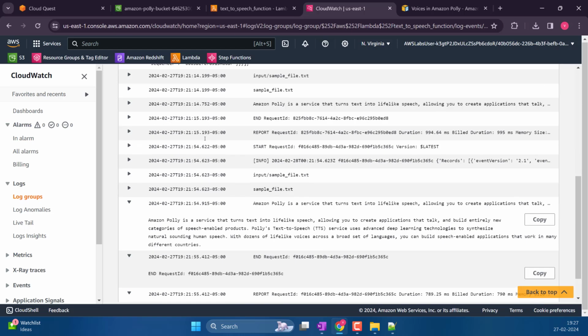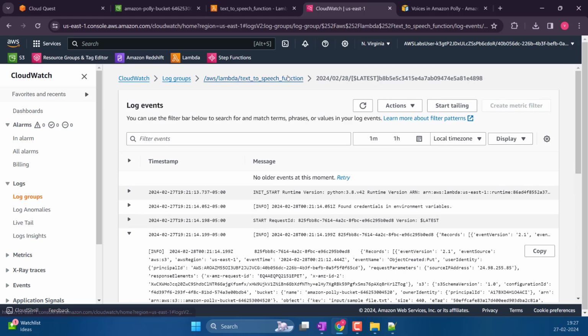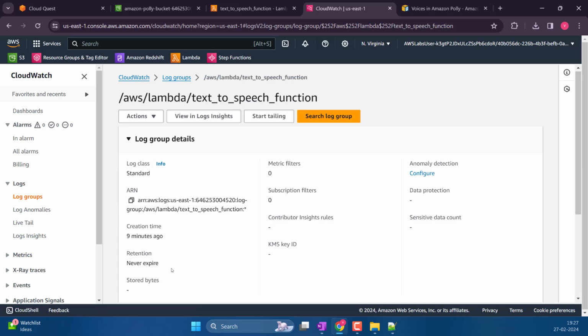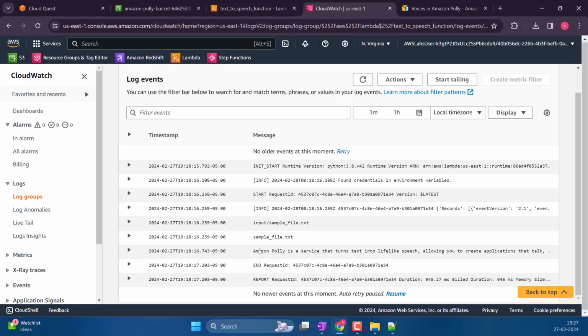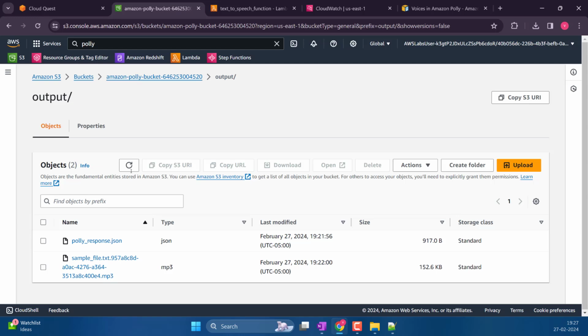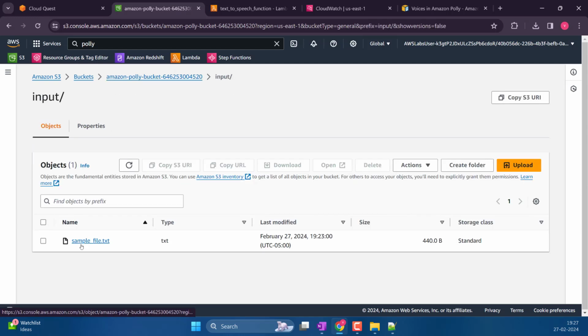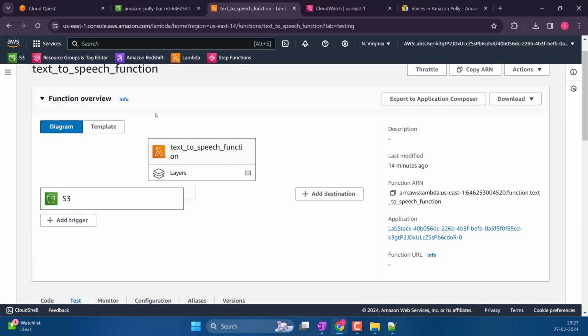Okay, it's 13, 14, 14, 15 and 54. Okay, oh sorry, never mind. That's second. Why am I looking at the wrong one? Okay, this is fine. This is the old one. Where is the new one? It didn't even get triggered? Why? I put it here, right? See, it didn't trigger at this time at all. Why not?